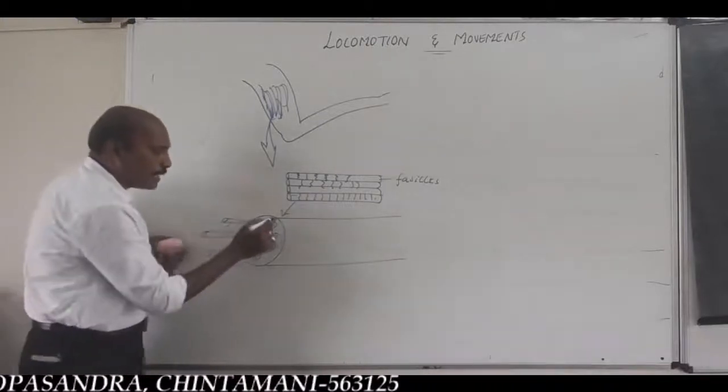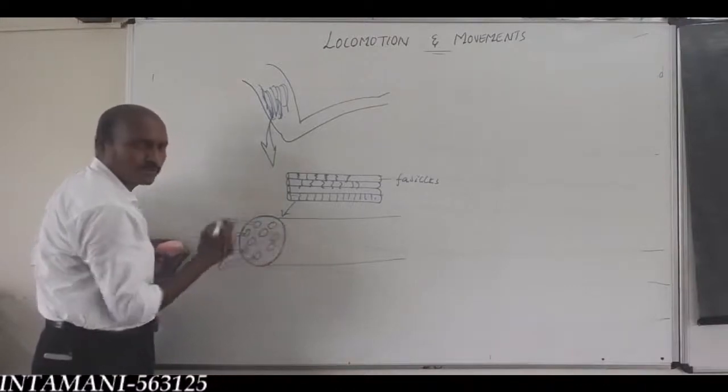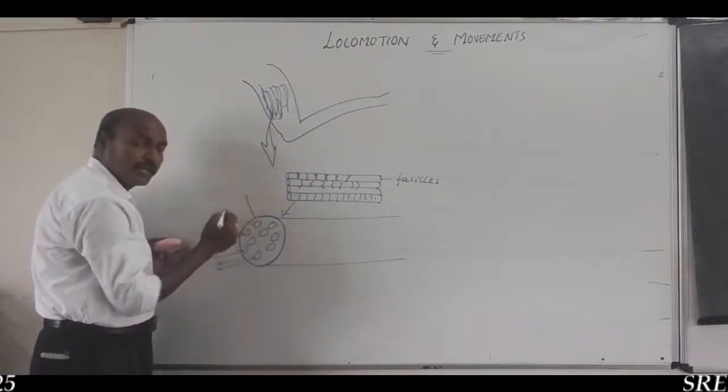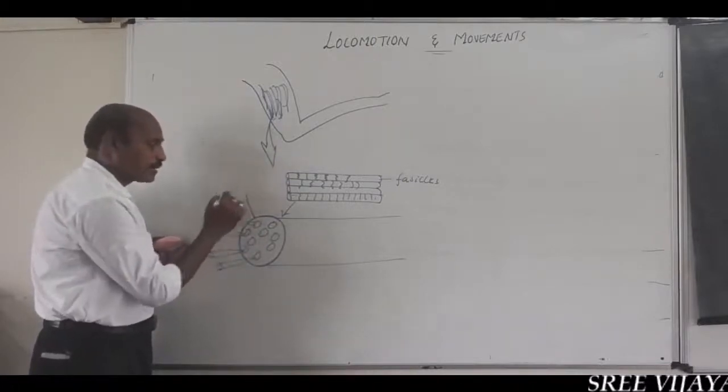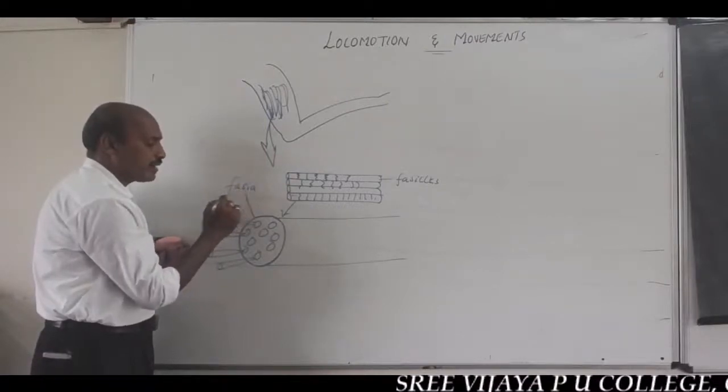So, here the bundle of fascicles, muscle cells, is covered by a non-collagenous connective tissue layer called fascia, F-A-S-C-I-A, fascia.